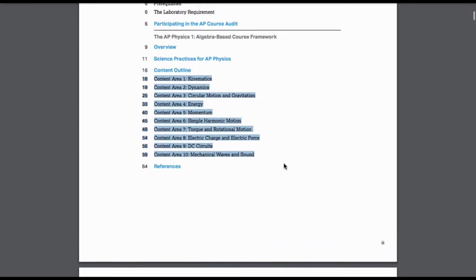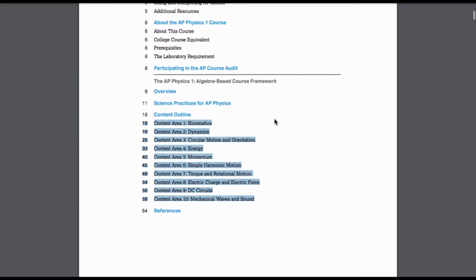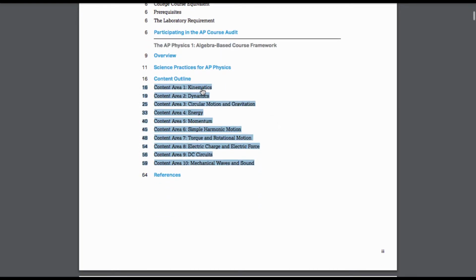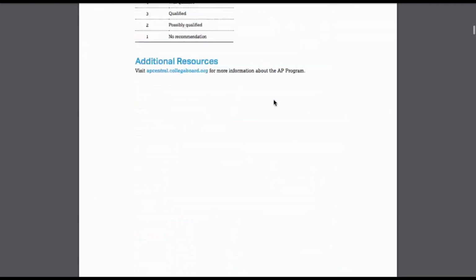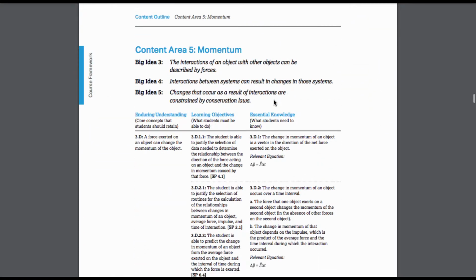For example, if you're still shaky on momentum, we'd jump ahead to page 40 and look more at momentum to get an idea of what they're going to be testing in that content area.